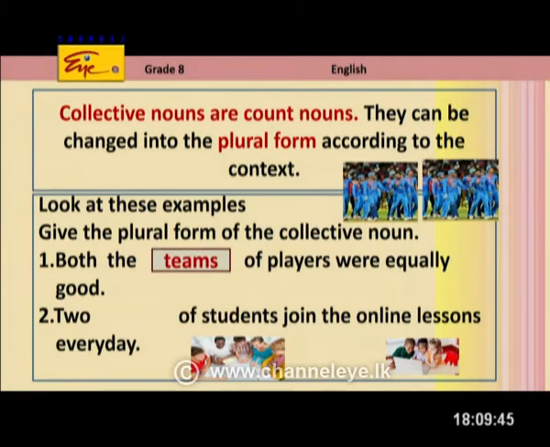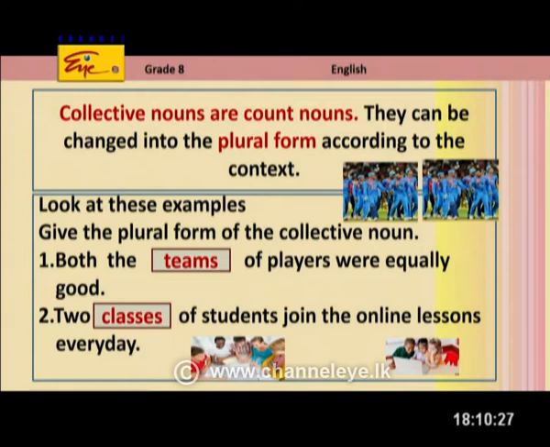Right? Okay? Now look at these examples. Give the plural form of the collective noun. Both the teams, that means 2 teams, right, of players were equally good. Okay? So I have used that in a sentence, in a general sentence, right? Look at the 2 pictures at the bottom of the slide, right? 2 classes. We take a class of students, we call the collective noun for students is a class of students. Now here we see how many classes? We have 2. 2 classes. We call it classes of students.